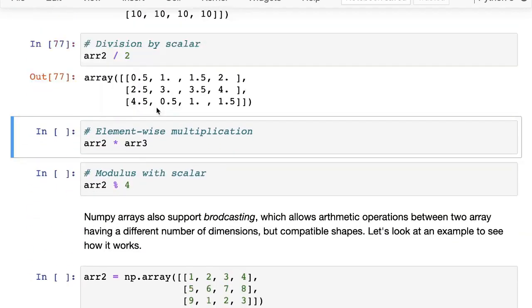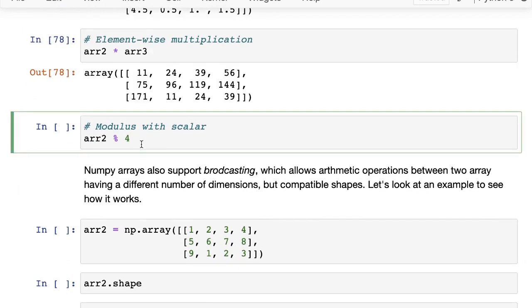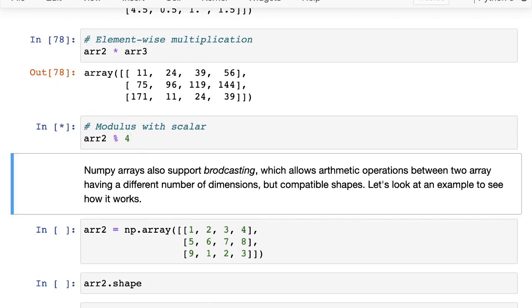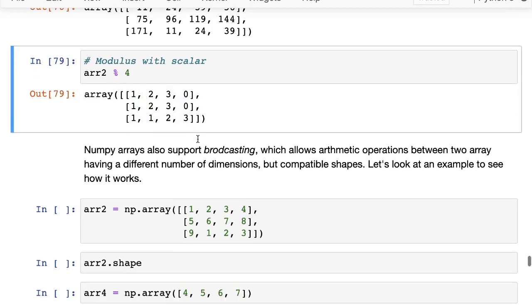You can divide by a single number. So here's division by a scalar. We've already seen element wise multiplication. And then you can also do things like remainder, right? So you can take array 2 and find the remainder of array 2 with a number like 4. And these are all the remainders.